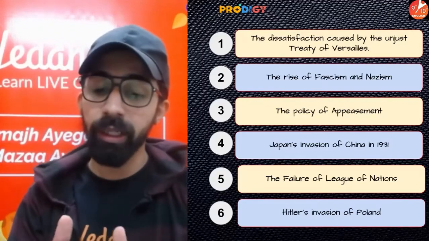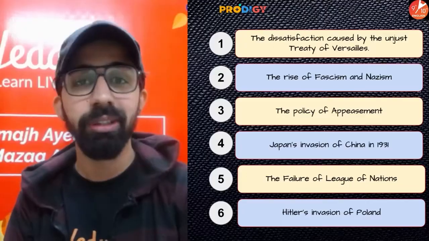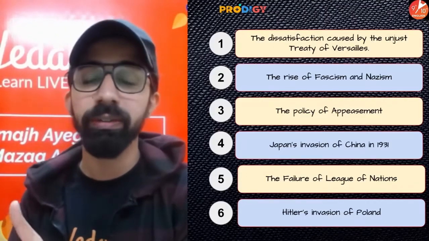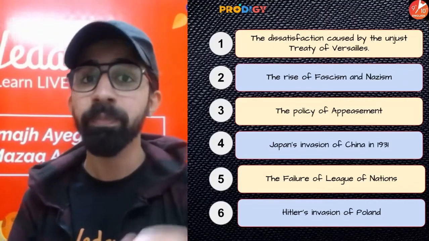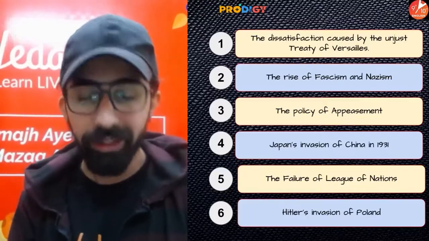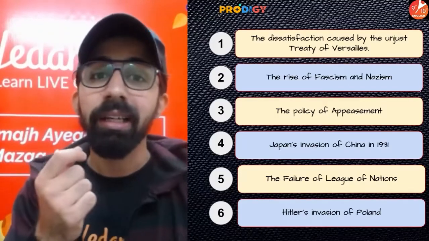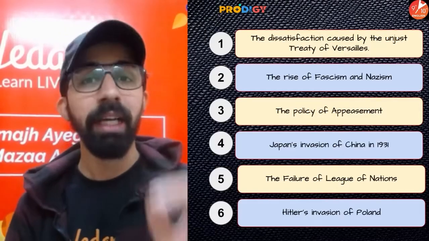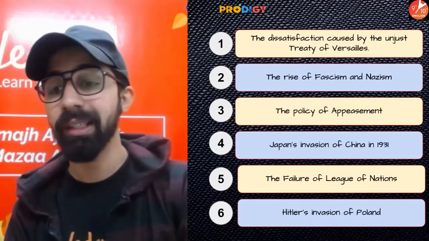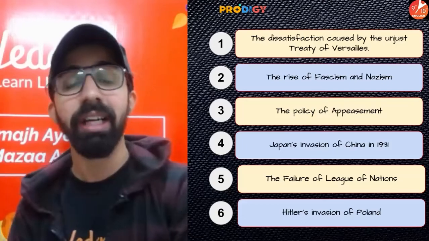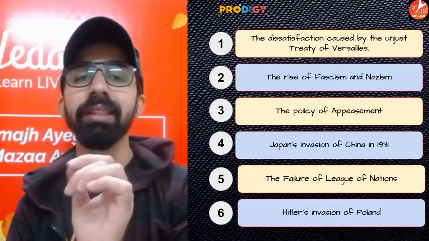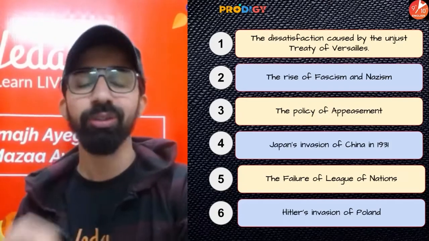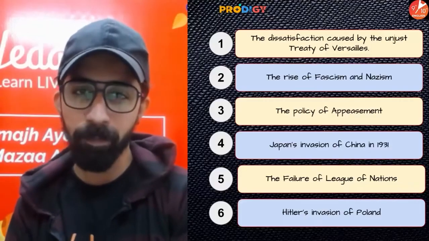All right. Now guys, try to understand. The League of Nations went against this idea of Japan invading China, but Japan ignored the League of Nations, and here we can say that this was one of the failures of the League of Nations. And not only this, guys, Japan also started an undeclared war against China in 1931. Again, this was one of the causes for the Second World War.